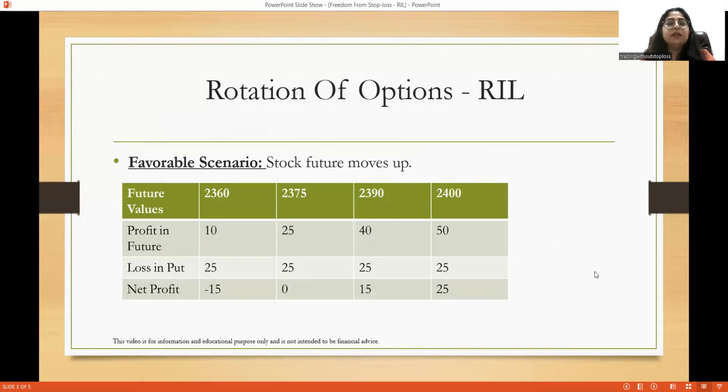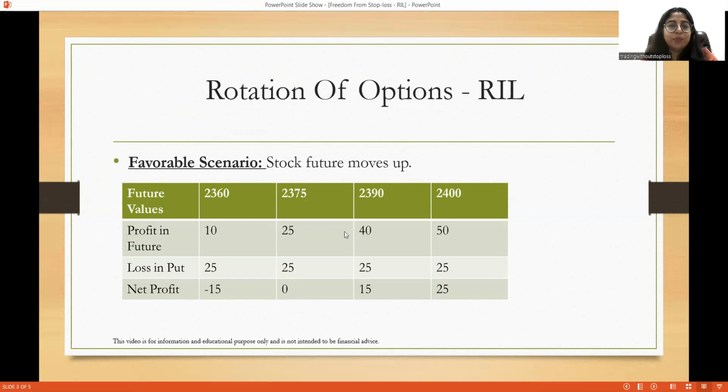Now let us see how your overall profit or loss is determined according to the movement of the stock. Let us assume the scenario is favorable: you are bullish and the stock moves up. In that case, 2375 is your break-even point. Why?